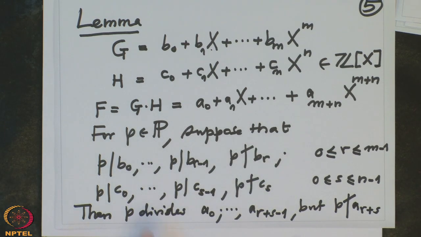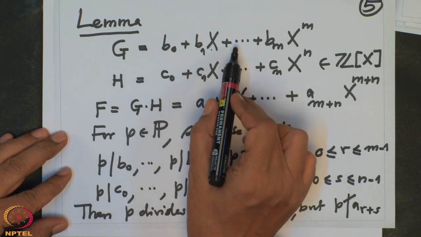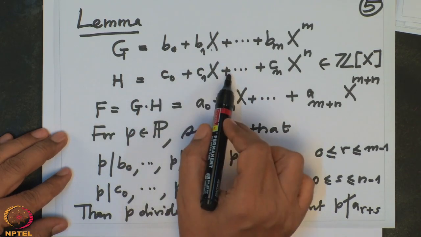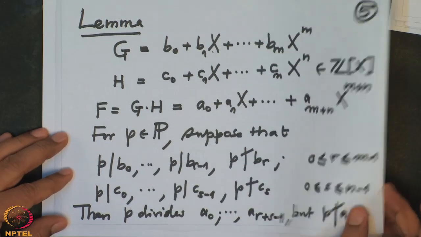Let us prove this. This is a very useful fact. p divides up to some place and then doesn't divide, and likewise for the other polynomial, then the same thing happens for the product. Okay, let us prove this and then we will deduce the consequences.